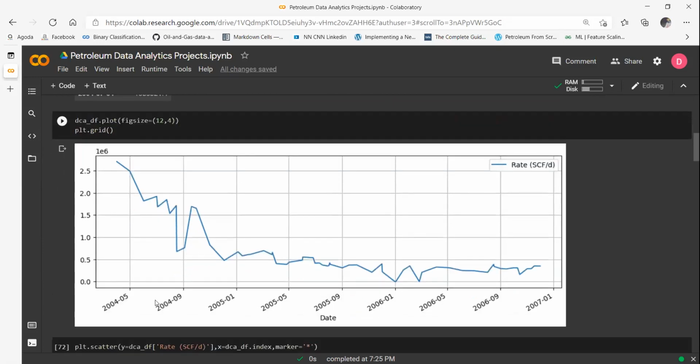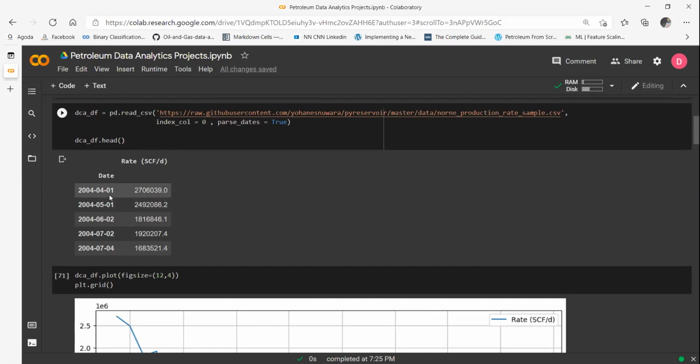But you cannot really do a decline curve if your x-axis is in date format. So first, using Python, you have to convert it into actual days. You cannot work with date times. Suppose my first date is April 1st, 2004, and my next date is May 1st, 2004. So this becomes 30 days, right? And the difference between the first and the third row becomes 60 days, and so on. So I have to form a continuous variable from my date index.